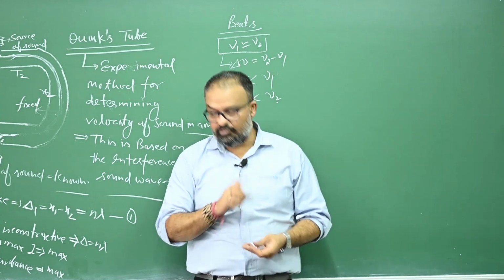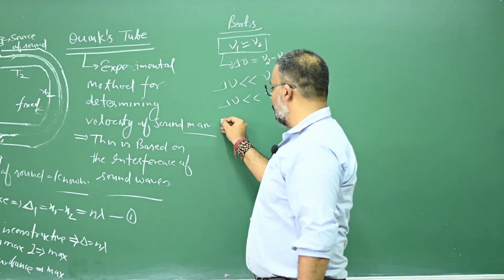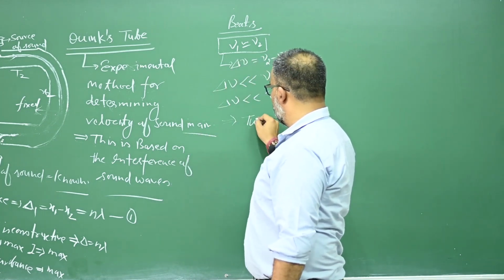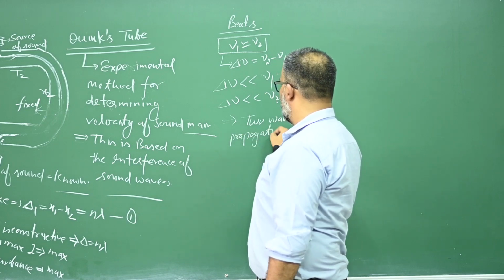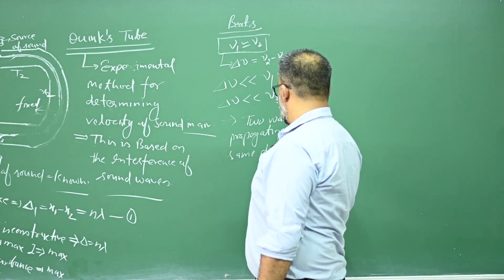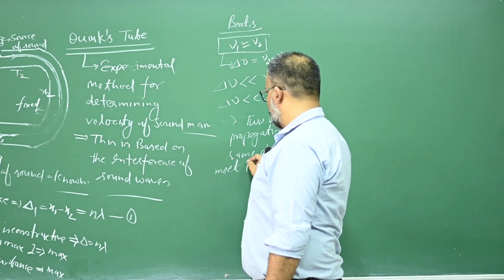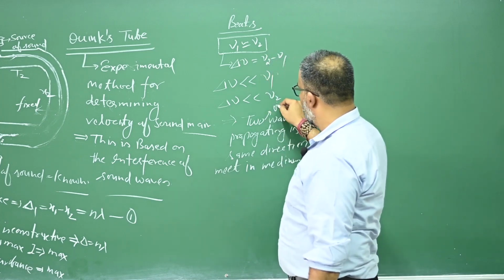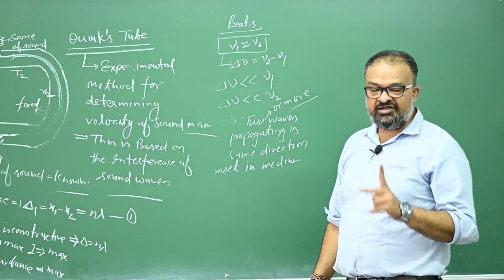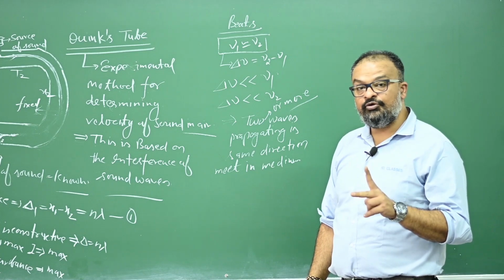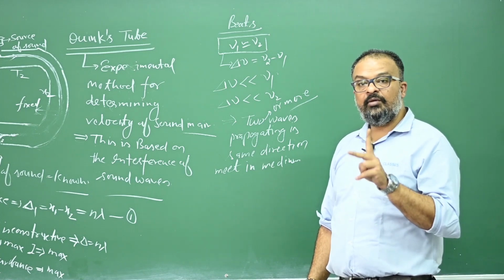Provided, so let's write it down. Number one. We will initially talk about the beats produced due to two waves, but there may be more than two waves.